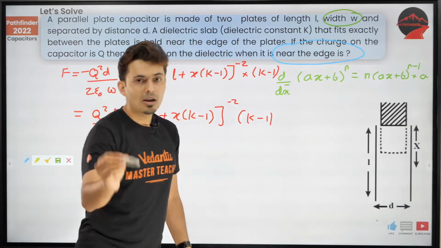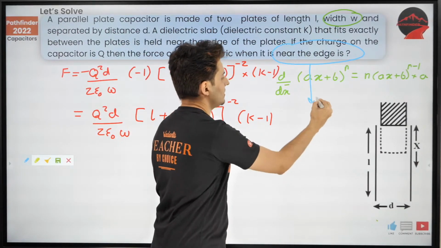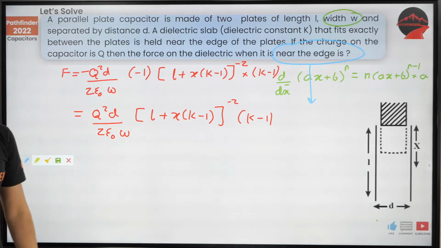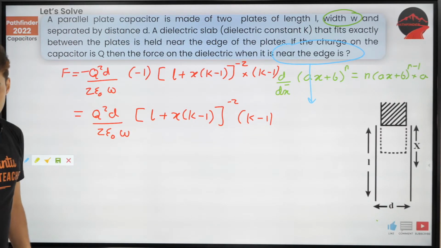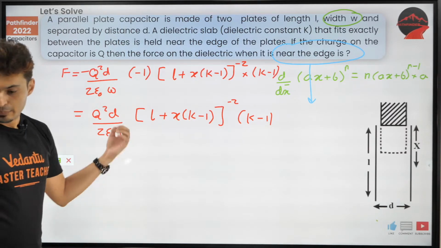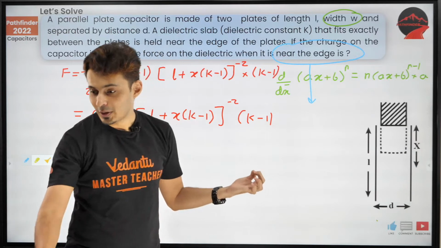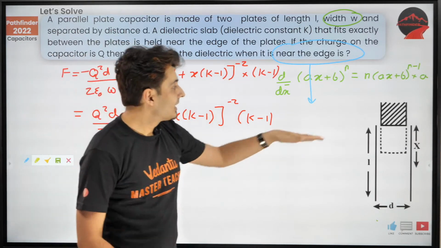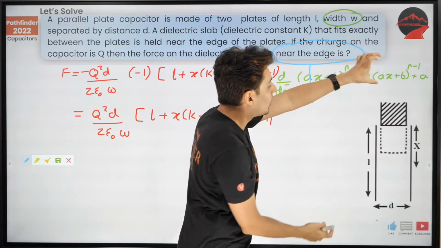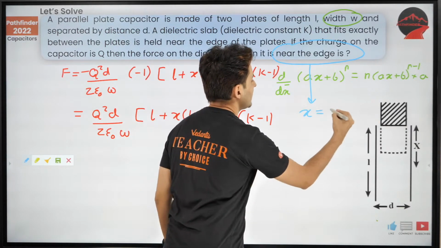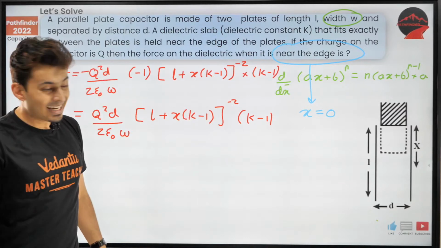Near the edge. What is the meaning of near the edge? What is the meaning of that, guys? Come on, think about it. Exactly. No, x is not L. This is 0. The slab is just about to enter. x is 0. Correct.